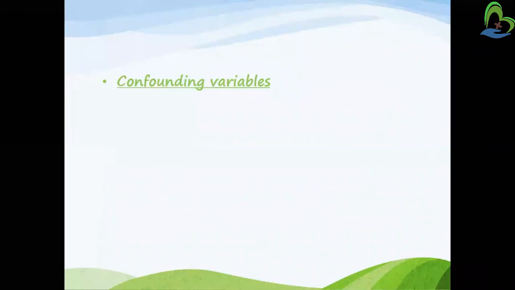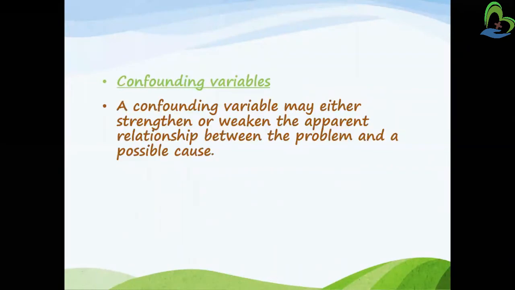Next is confounding variables. What are confounding variables? They affect both the independent and dependent variables. They cause a spurious association, so it cannot be described in terms of correlation. Both of these things are getting affected by the confounding variable.